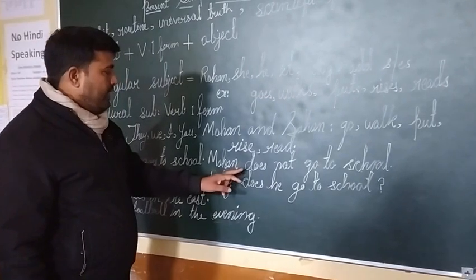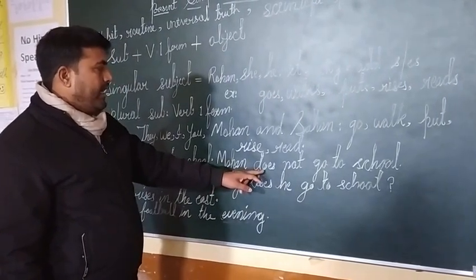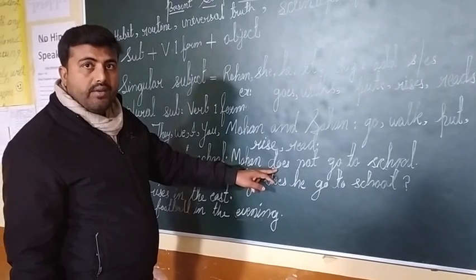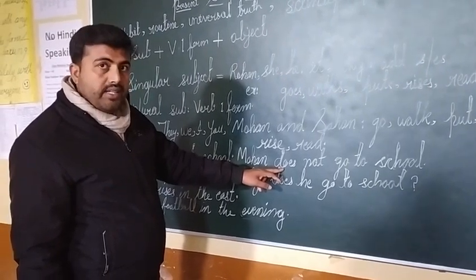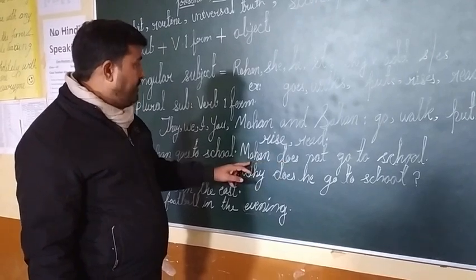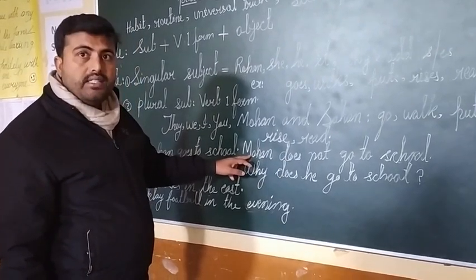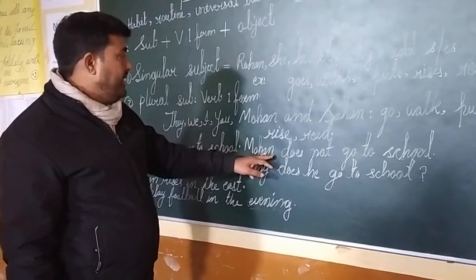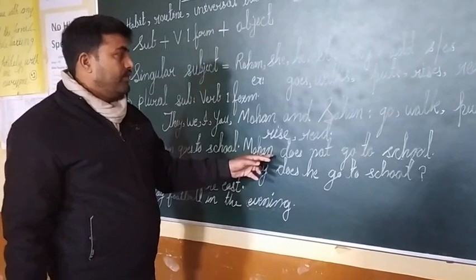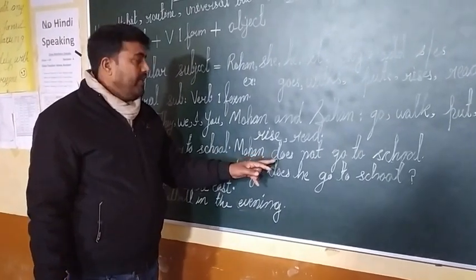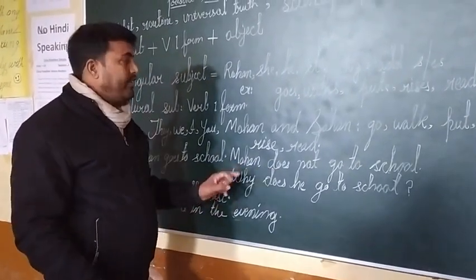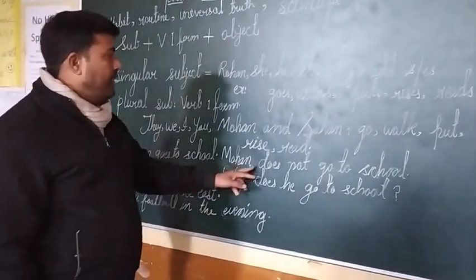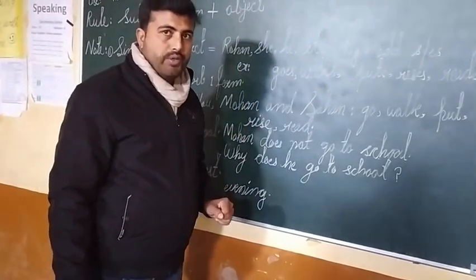See here. You can ask me, sir, why is the first form of the verb do, and why is it does? Because the subject here is a singular subject. That's why it became does. Otherwise, if you use do here, it will be wrong. That's why Mohan does not go to school.